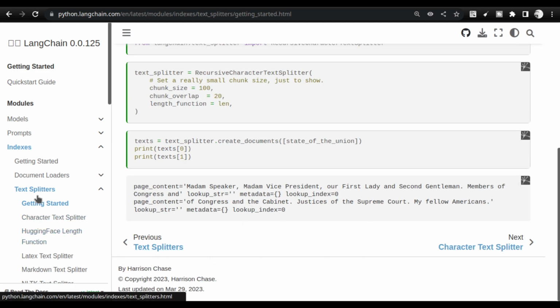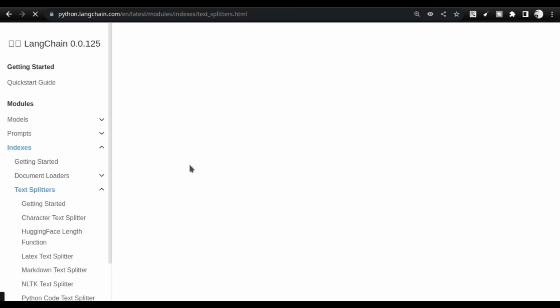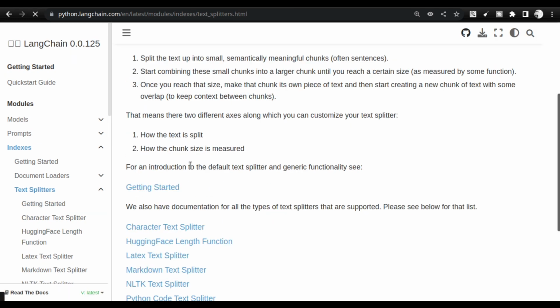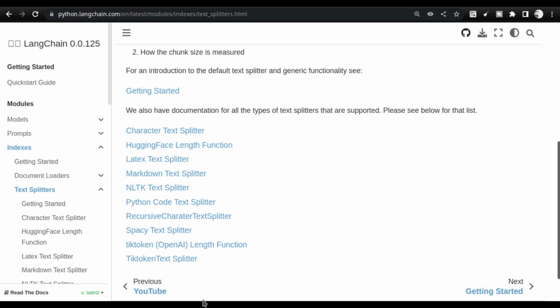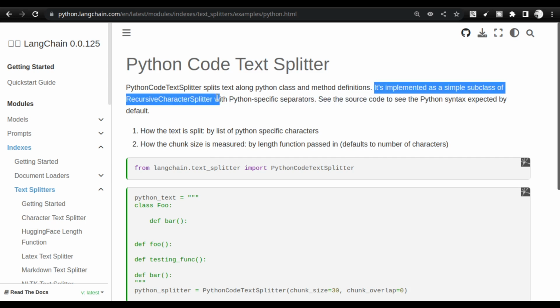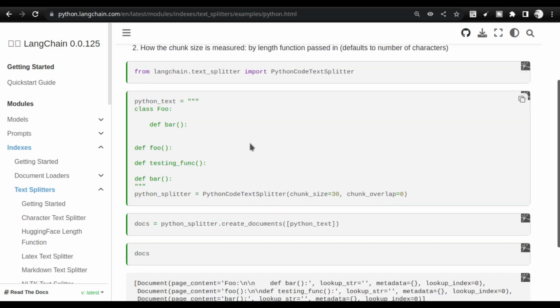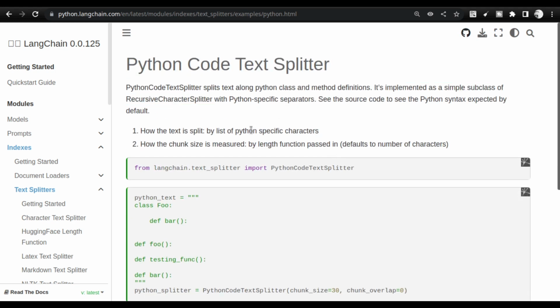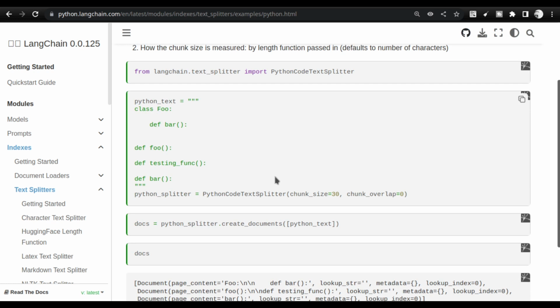If I scroll down a bit, you will see there are many text splitters here. Take the Python code text splitter, for example. If you read their documentation, you will see that it is a simple subclass of the recursive character splitter, and it uses Python-specific characters to split Python code.